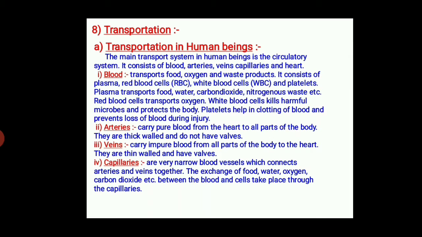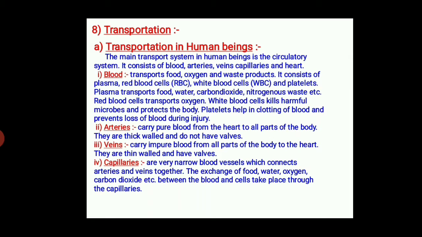What is transportation? The main transport system in human beings is the circulatory system. It consists of blood, arteries, veins, capillaries and heart. First, we talk about what is blood. Blood transports food, oxygen and waste products. It consists of plasma, red blood cells, white blood cells and platelets.